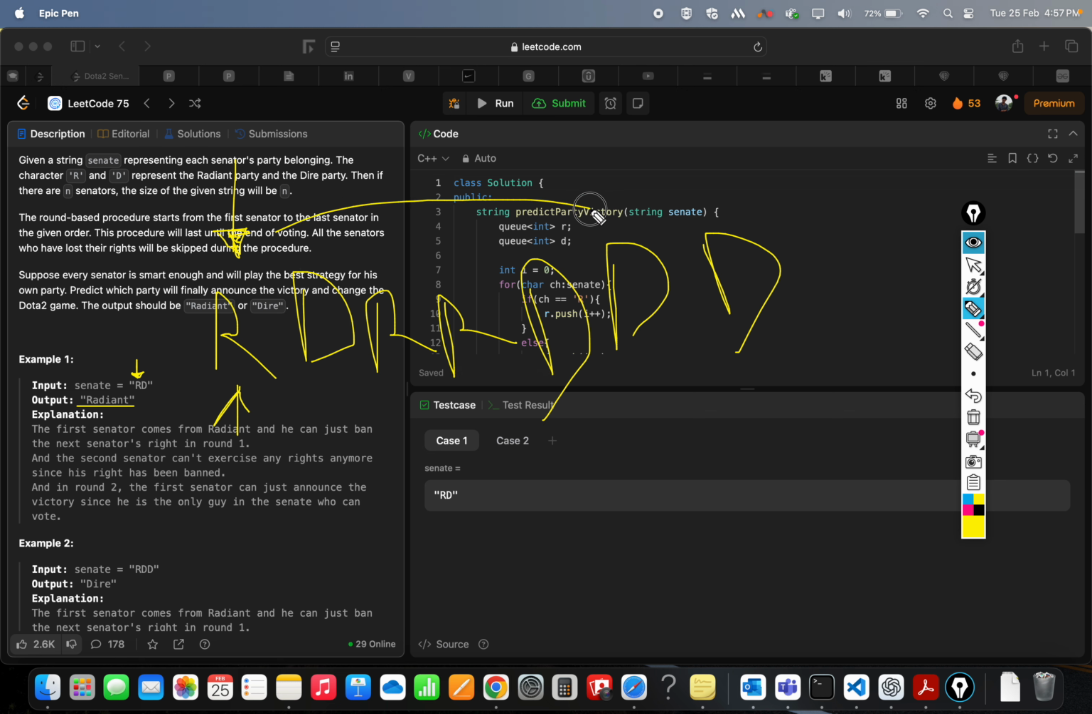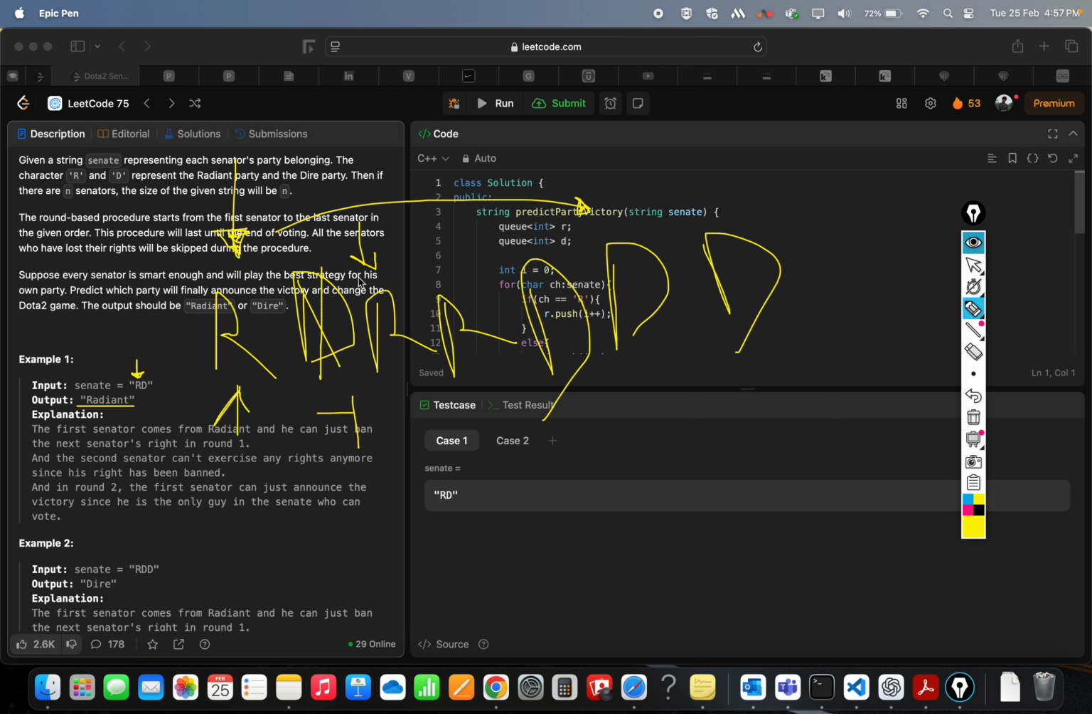So we'll iterate through the right and check if there is a senator of a different party. So yes, we have found a senator from a different party, so we will make this -1, right? That means it has no power. Now we will iterate and we check it's a -1, so we will iterate again.